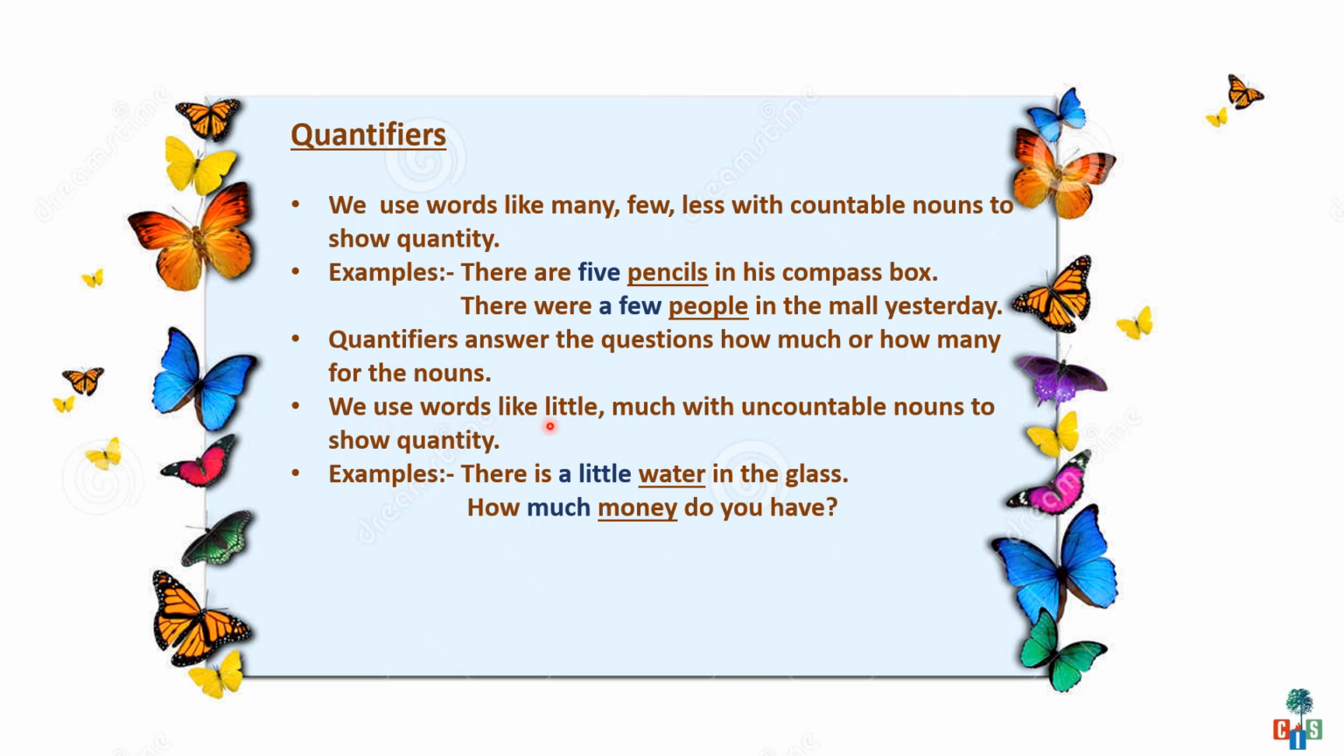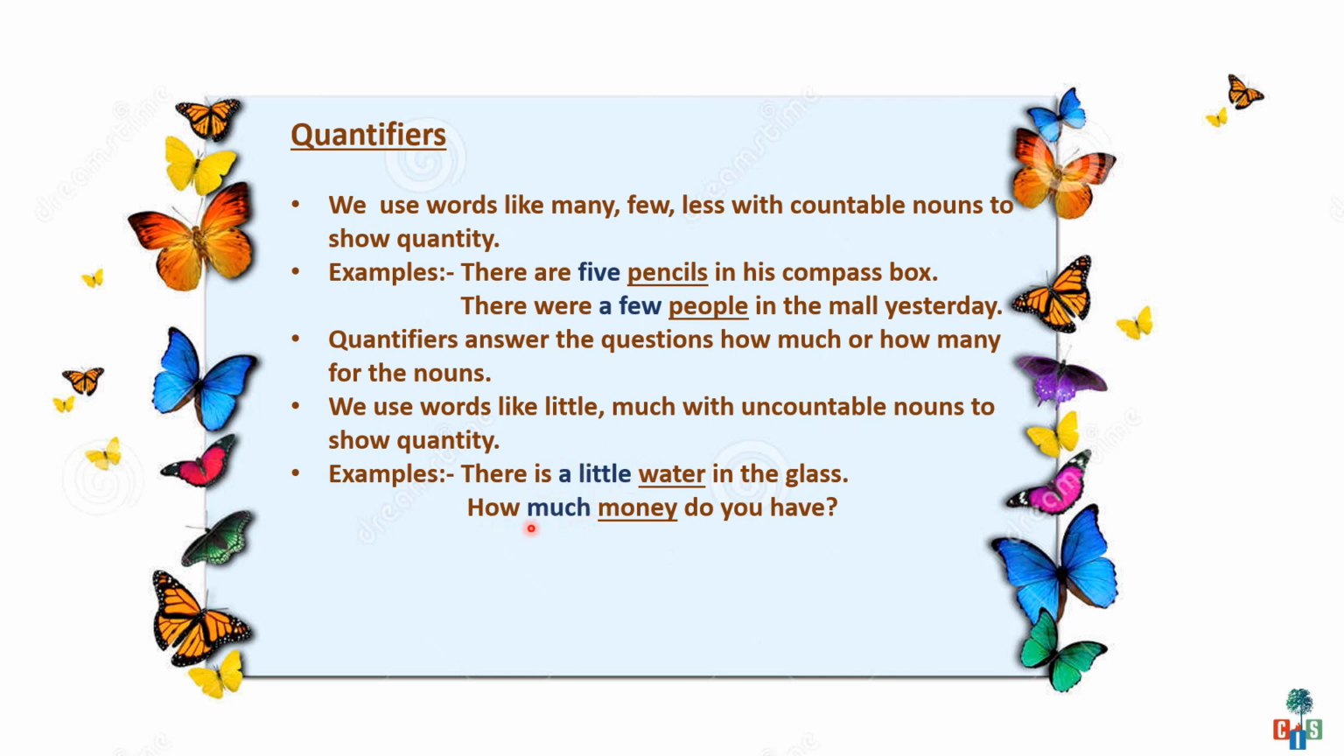We use words like little, much with uncountable nouns to show quantity. Examples, there is a little water in the glass. Children, what is the noun here? Water. Yes, water is an uncountable noun. And before this uncountable noun, I have used words like a little. And if you want to frame a question starting with how much, it will be like this. How much water is there in the glass? And the answer is a little.